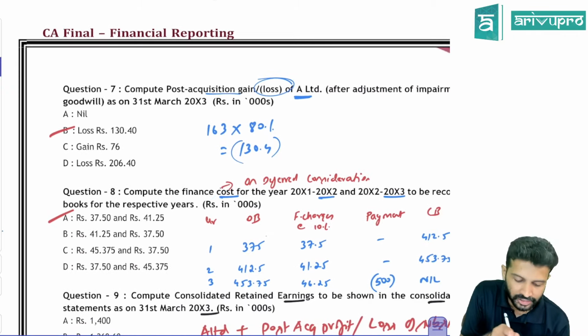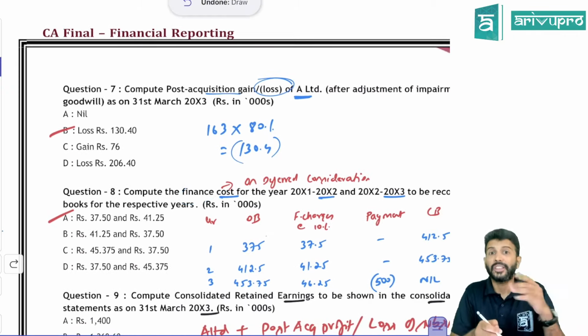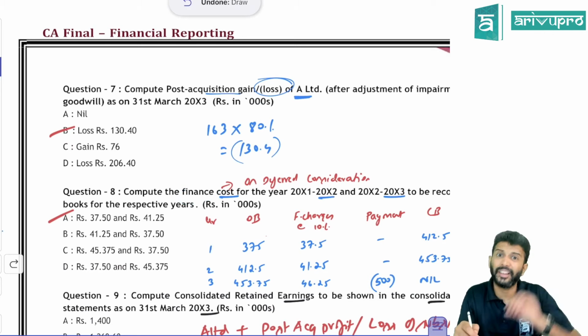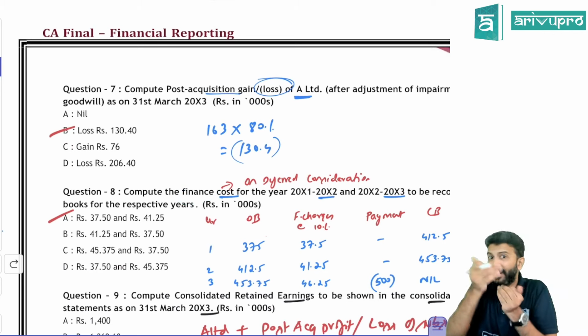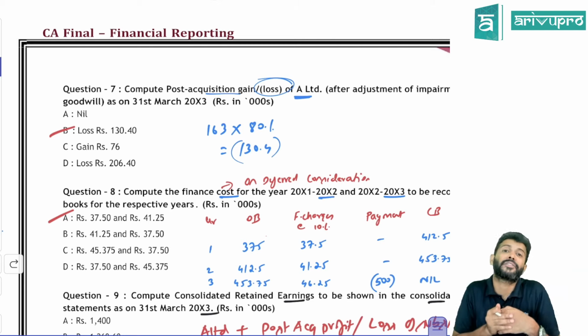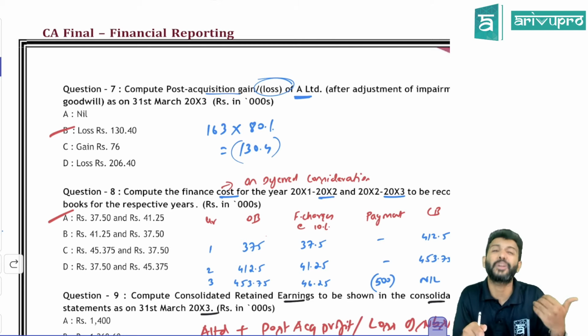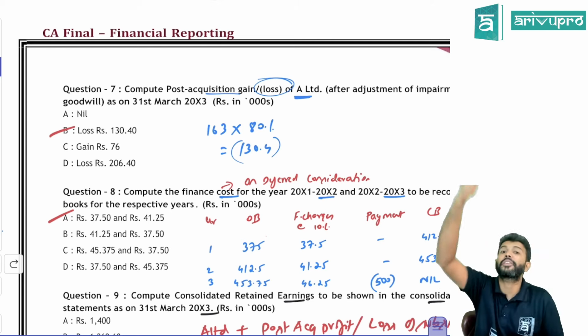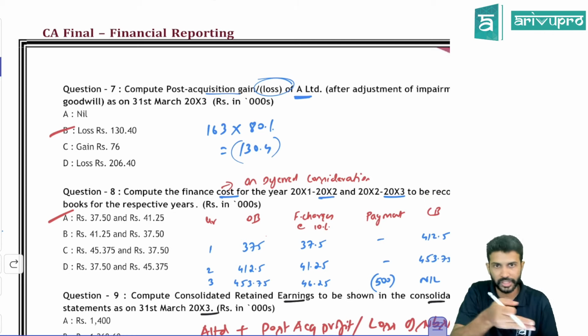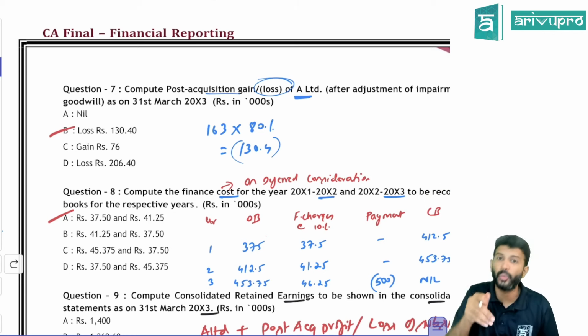Okay. Now they're asking about finance cost. So what is this finance cost? Sir, was there any deferred consideration? Yeah, 5 lakh, there was a deferred consideration. We did not record that deferred consideration at fair value. We recorded that at present value, right? Because you're settling that after 3 years. And they told in the question that all that was not recorded. That means now we have to record that.